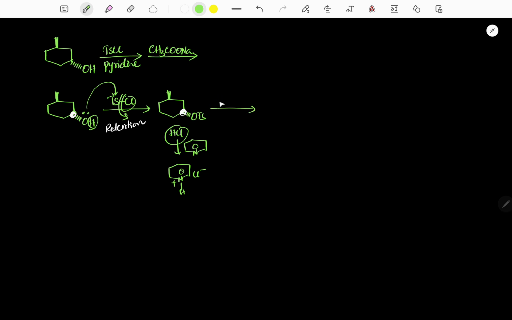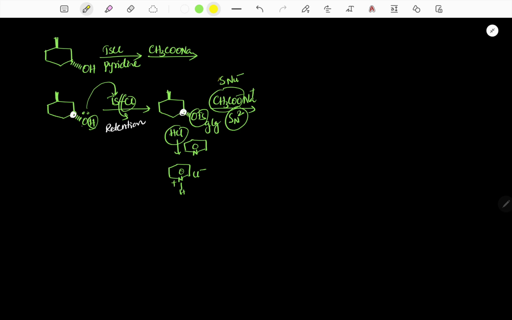Now it is treated with CH3COO minus Na plus, sodium acetate. Sodium acetate is a strong nucleophile and OTs is a good leaving group. With a good leaving group and a strong nucleophile, we expect an SN2 type of reaction.